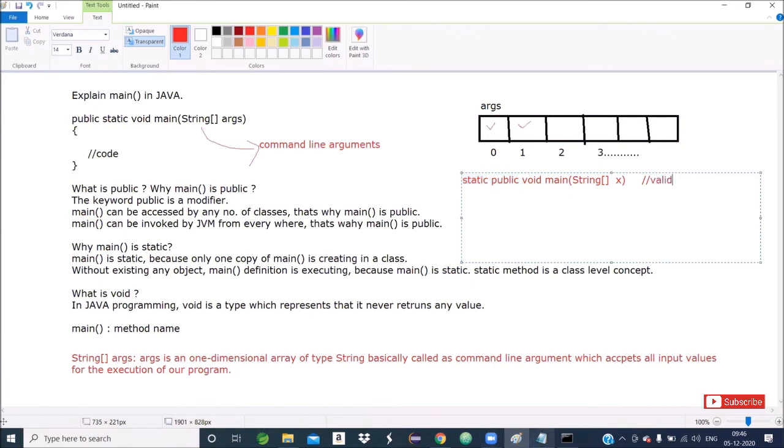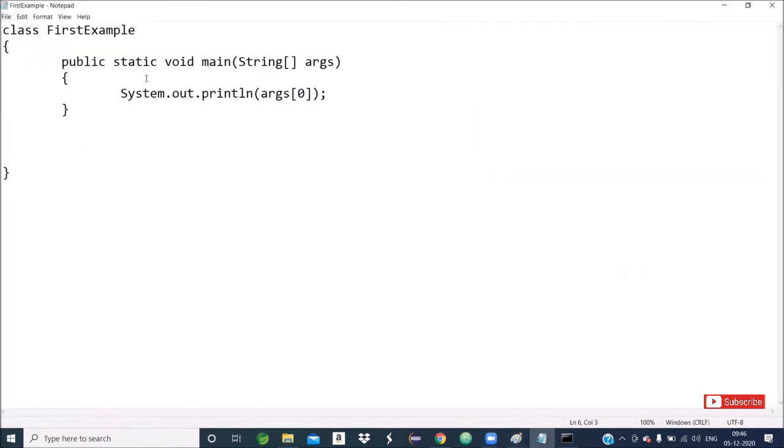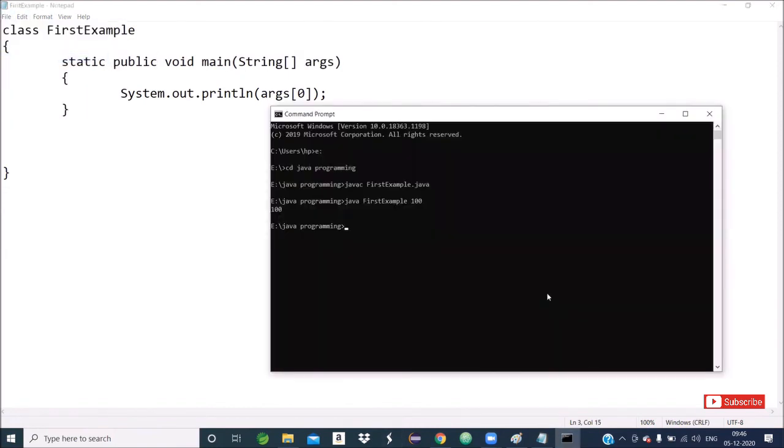Just to see, instead of public I can write static, and instead of static I can write public. Now I will save. Javac space file name, FirstExample.java. There is no compile time error, so it is perfectly valid.